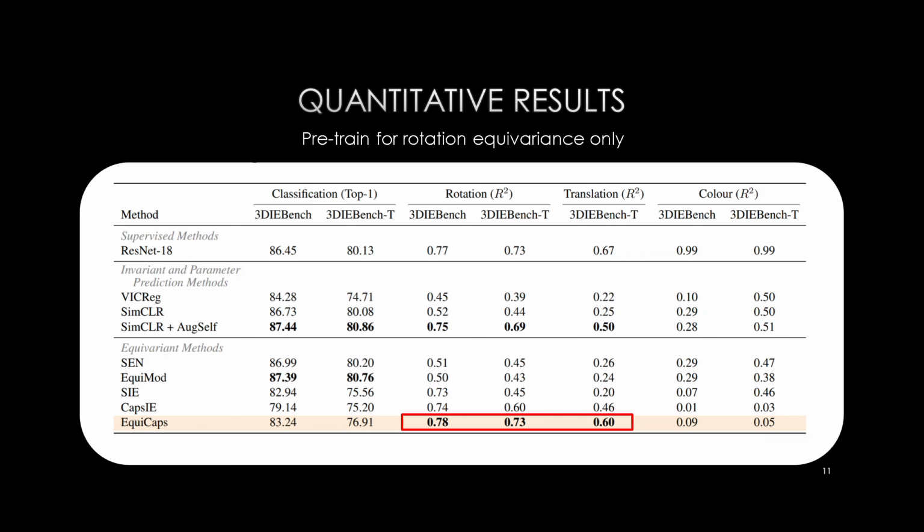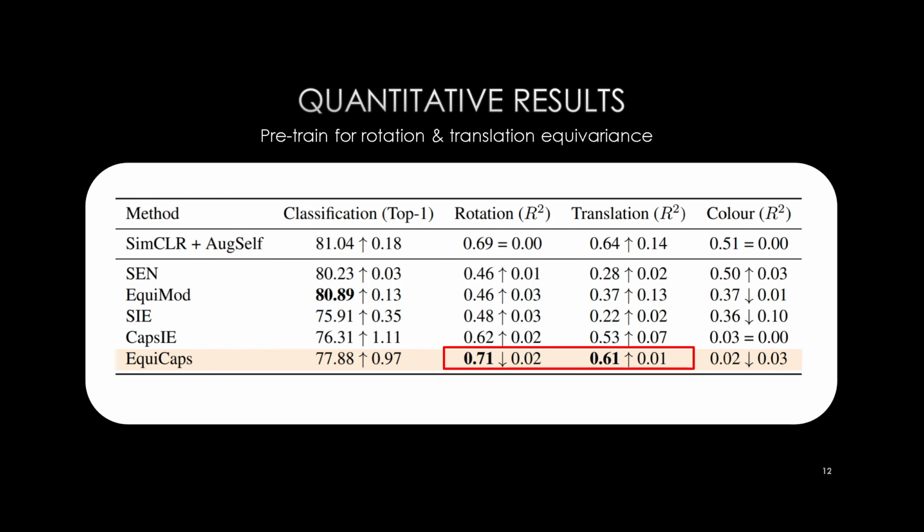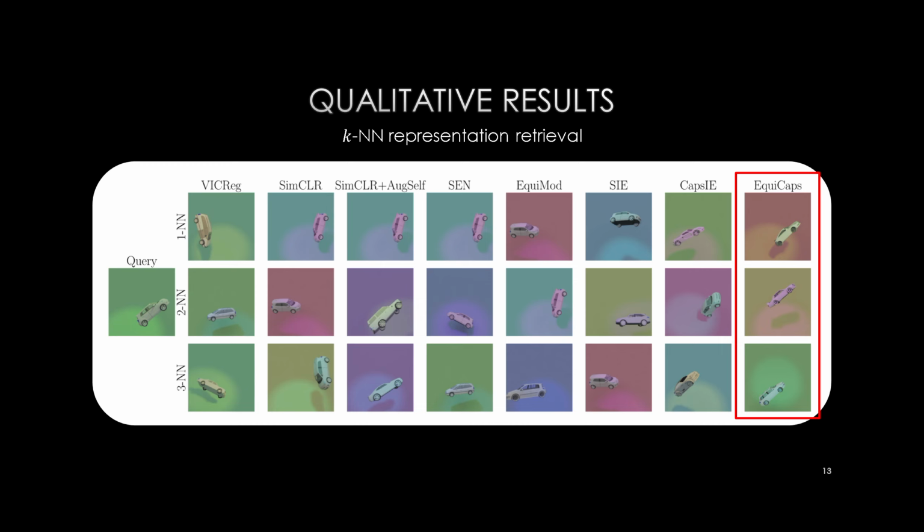We observe that EquiCaps achieves supervised-level rotation performance on both 3D Bench and 3D Bench T while inherently capturing translation. In the scenario where both rotation and translation are optimized, EquiCaps maintains its superior geometric performance, and we similarly find that the non-capsule-based equivariant methods do not generalize well to multi-geometric learning. We also perform nearest neighbor retrieval and find that EquiCaps nearest neighbors best match the query image's overall pose, and only capsule-based methods retrieve the nearest neighbor with the rotation-matched pose.